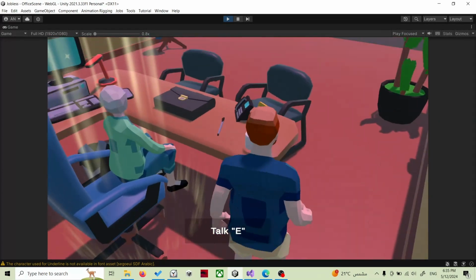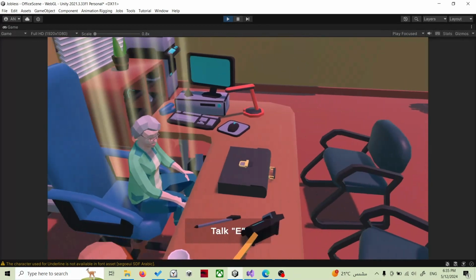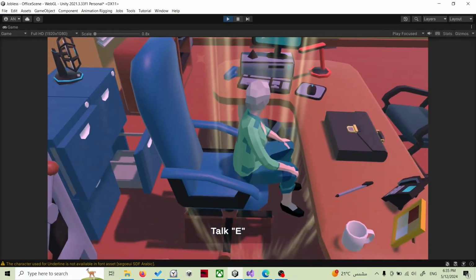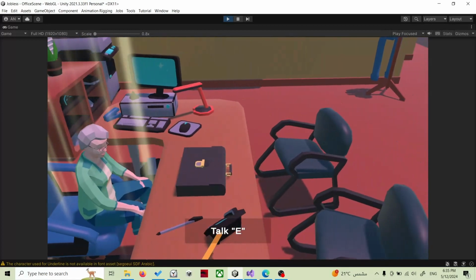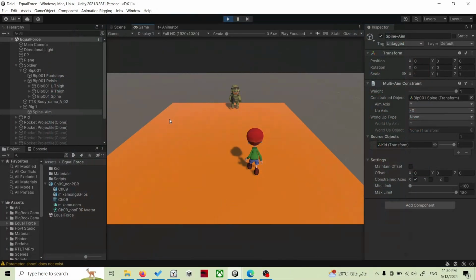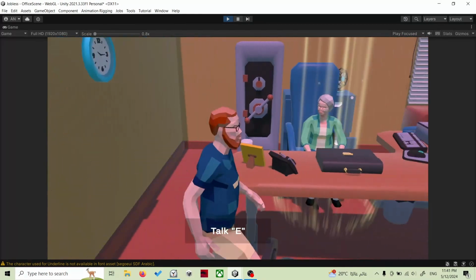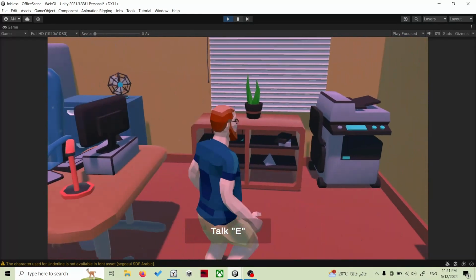I wanted the dialogue to feel more alive, so I used the rigging package again, this time to make the manager look at the player during the conversation. This didn't work on the first try. I had to check a previous prototype I made for a game jam involving an armed soldier shooting rockets at innocent people, for valid reasons of course. And after checking the values, the manager now gazes beautifully at the player at all times.